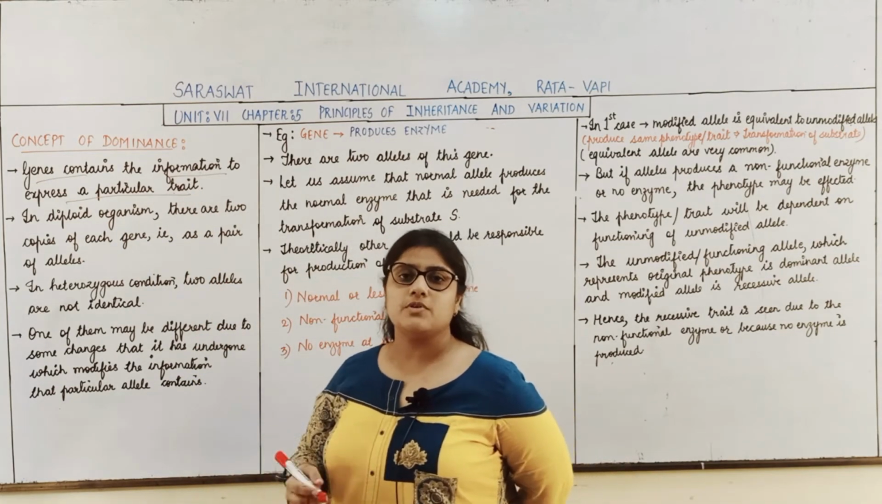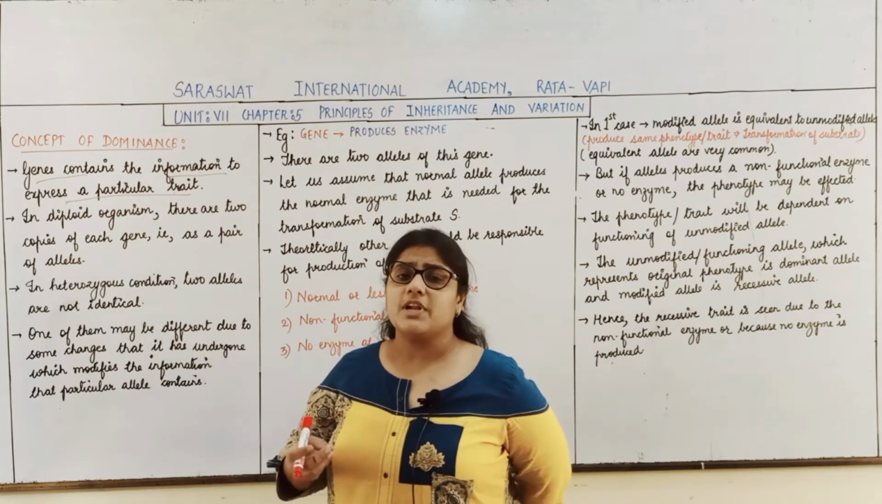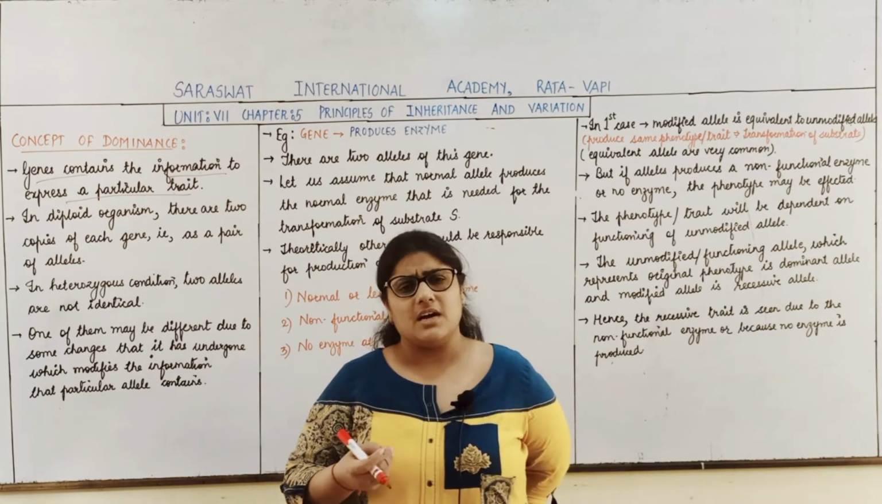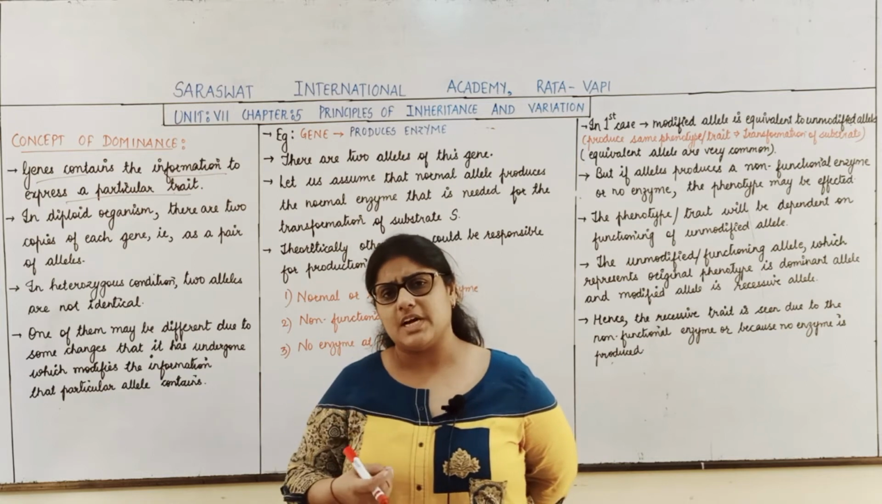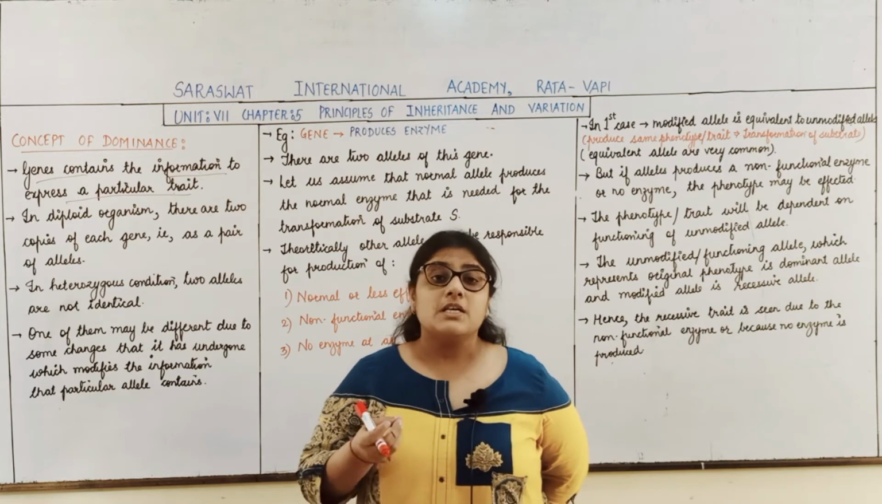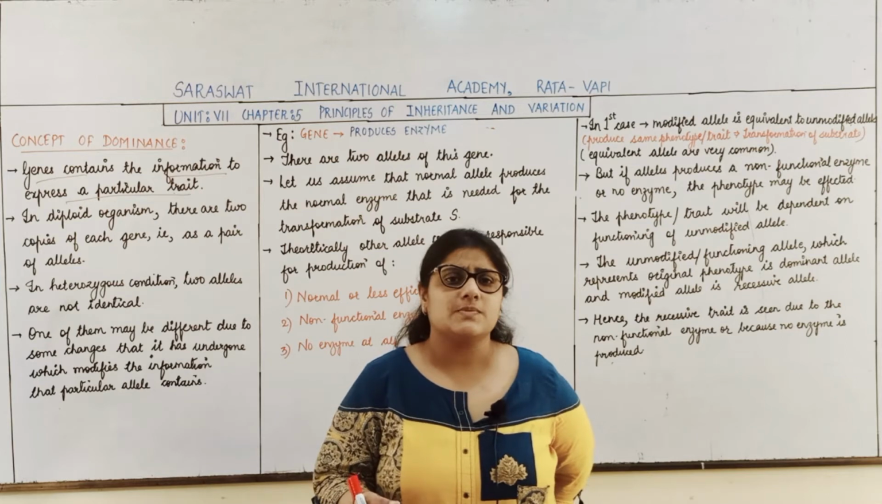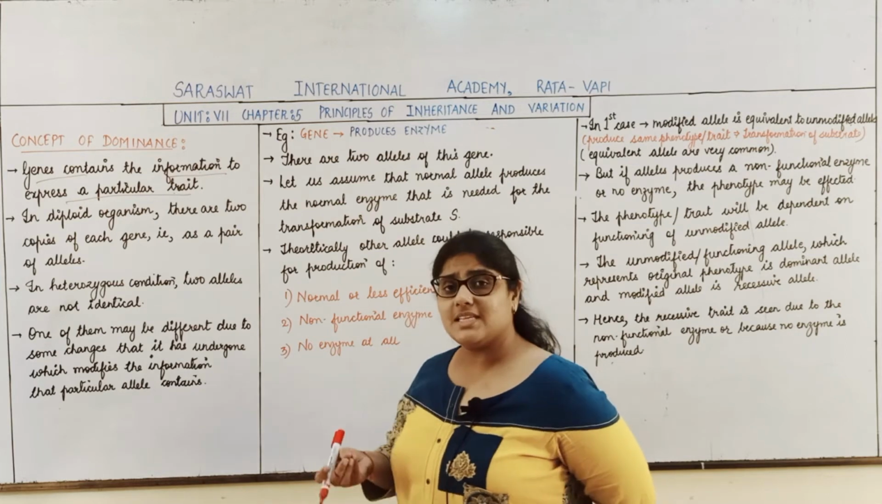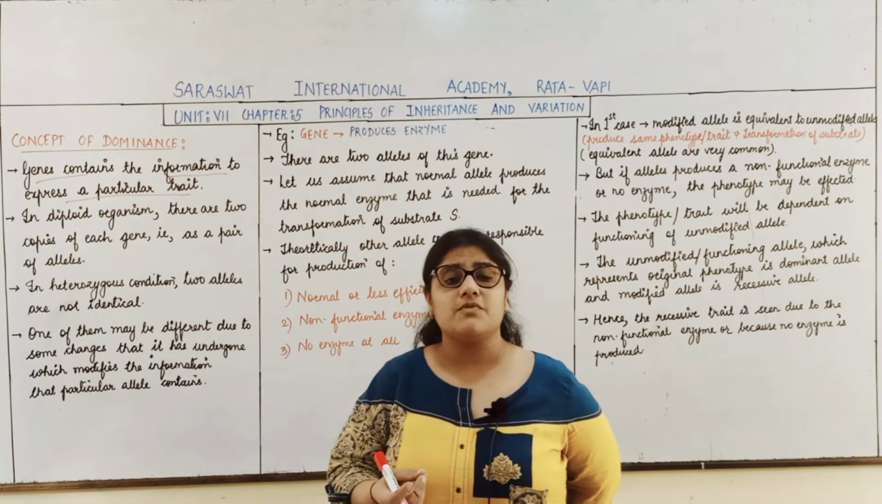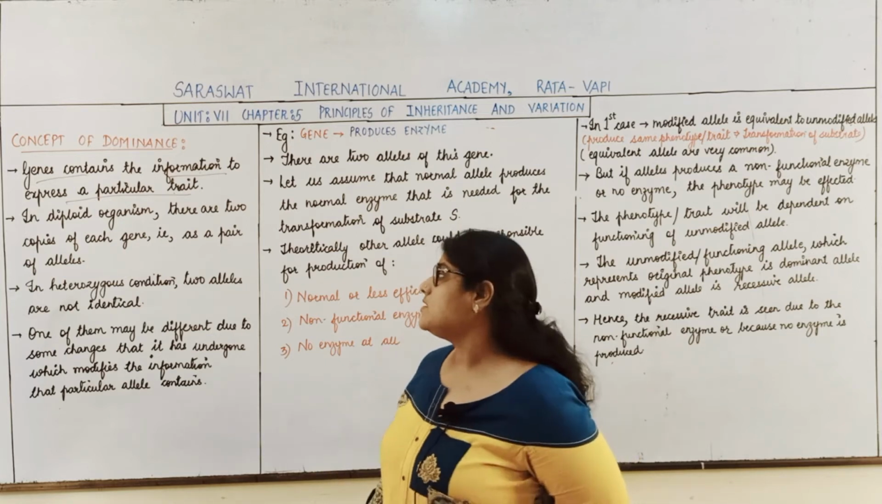Suppose proteins are produced in your body. For the production of the proteins, say for example enzymes, like hexokinase, which is responsible for conversion of glucose. For the production of any enzyme also, who is responsible? Genes. So genes contain the information to express any particular character or trait.